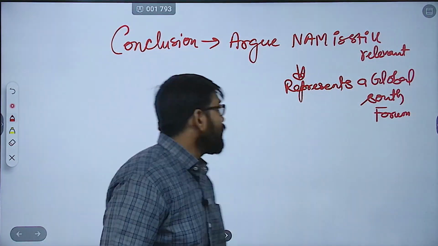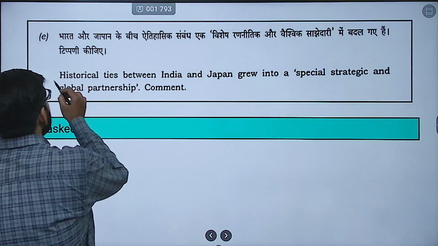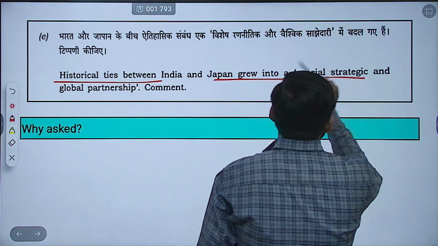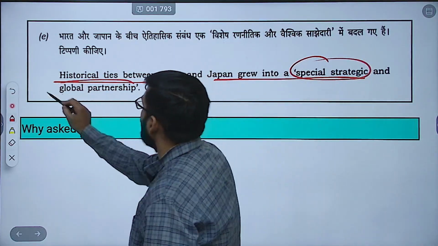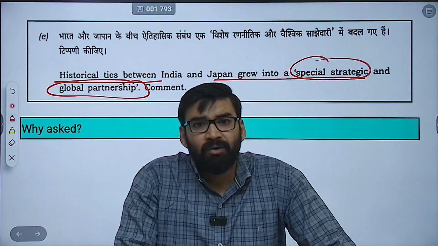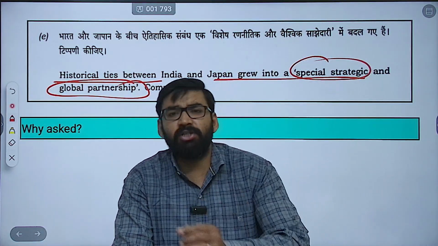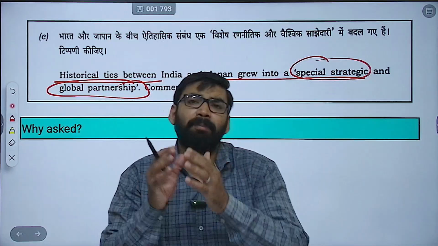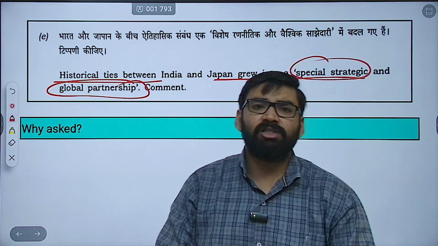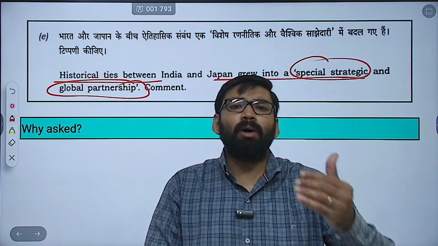Then the last part of the fifth question. Historical ties between India and Japan grew into a special strategic and global partnership. Comment. Why is this question asked? First of all, this question evaluates the contemporary bilateral partnership in the global and Indo-Pacific context. Now, how to approach the question?